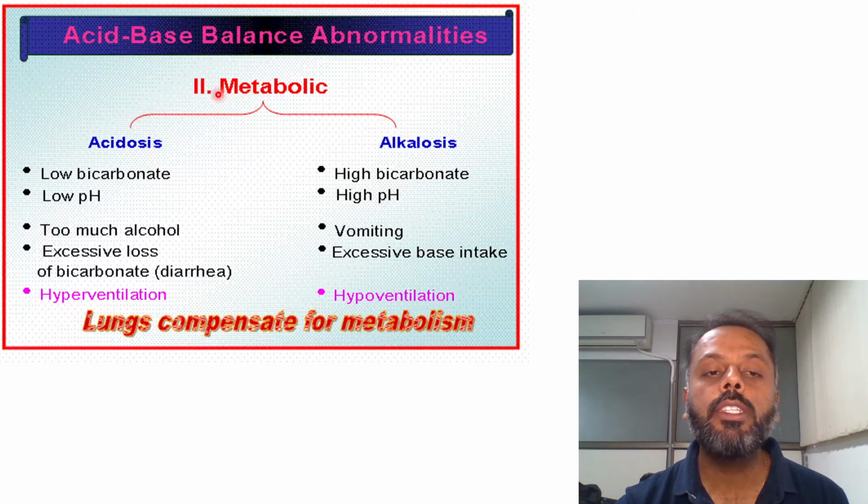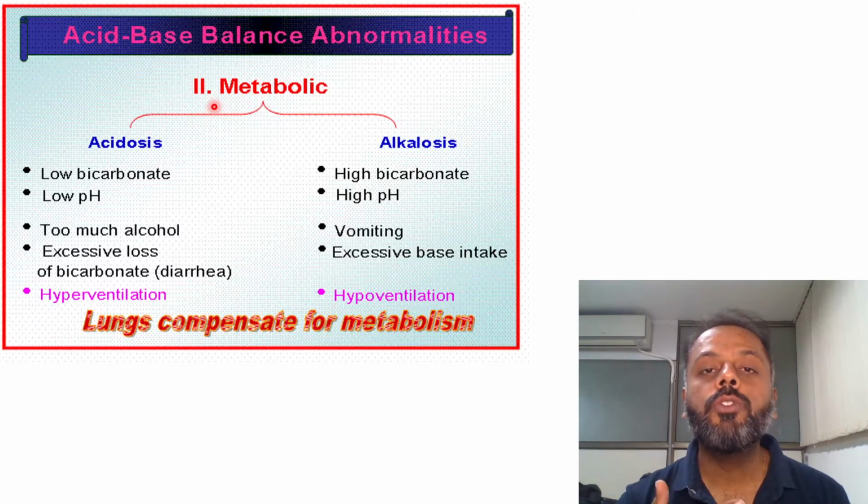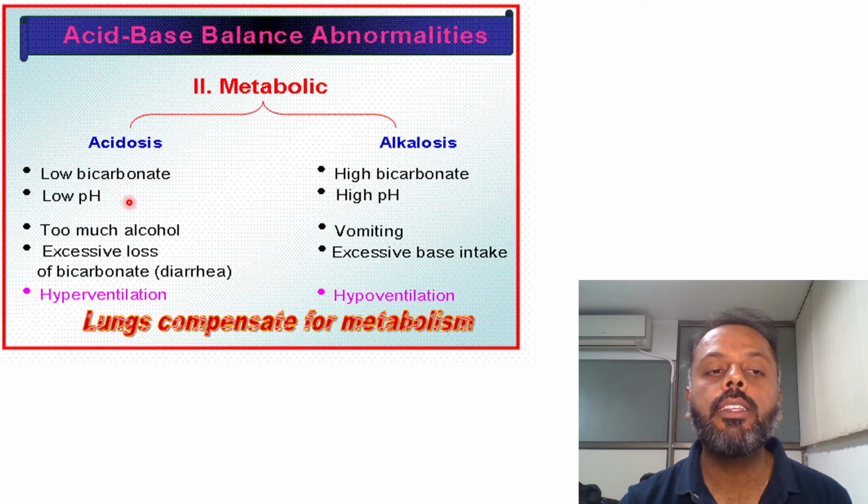Metabolic acidosis is caused by a decrease in the pH with causes other than increased CO2 concentration, that is low bicarbonate. So metabolic acidosis is characterized by decrease in the pH, decrease in the bicarbonate, with normal partial pressure of carbon dioxide. What are the causes of metabolic acidosis?